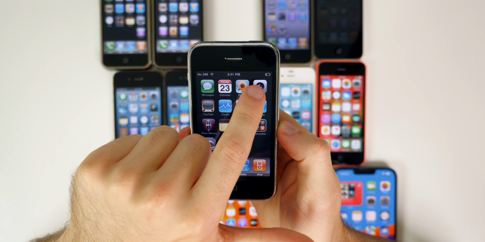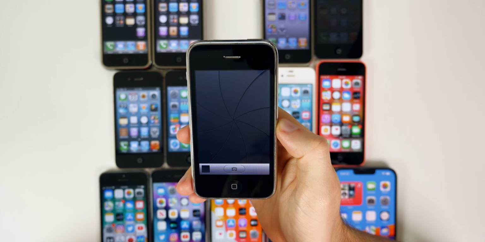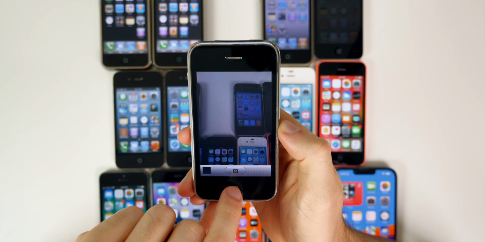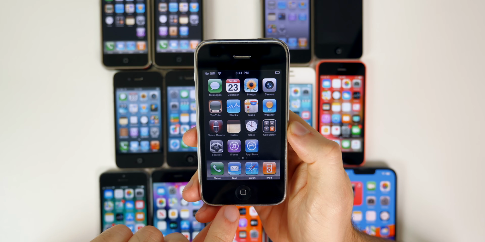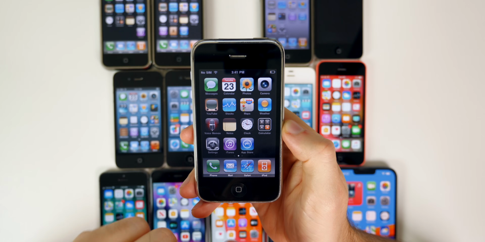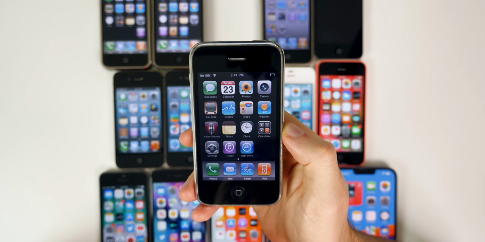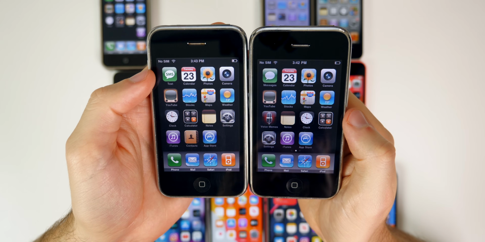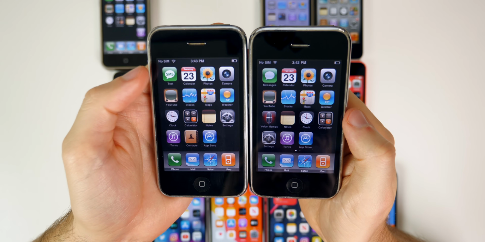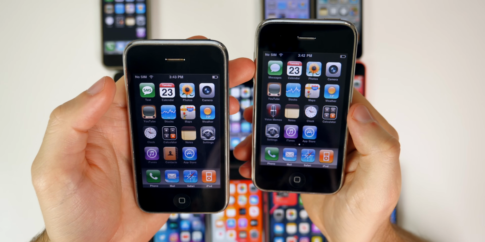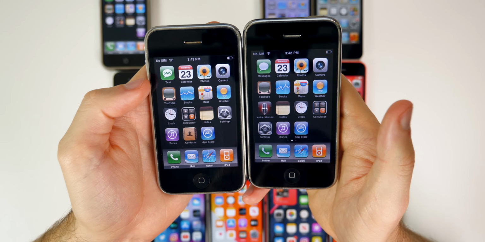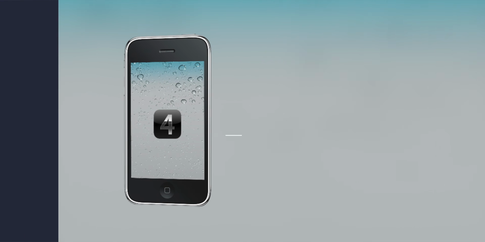We also got some big changes in the camera application. We were able to shoot video for the first time, and also we got tap to focus within the camera application. And then we also got push notifications for third-party applications. So now third-party applications could send you push notifications. And you'll also notice a couple of changes with the default applications. You can see that it used to be Text on iPhone OS 1 and 2, but it changed to Messages in iPhone OS 3. And then we also got the addition of the Voice Memos application down there.